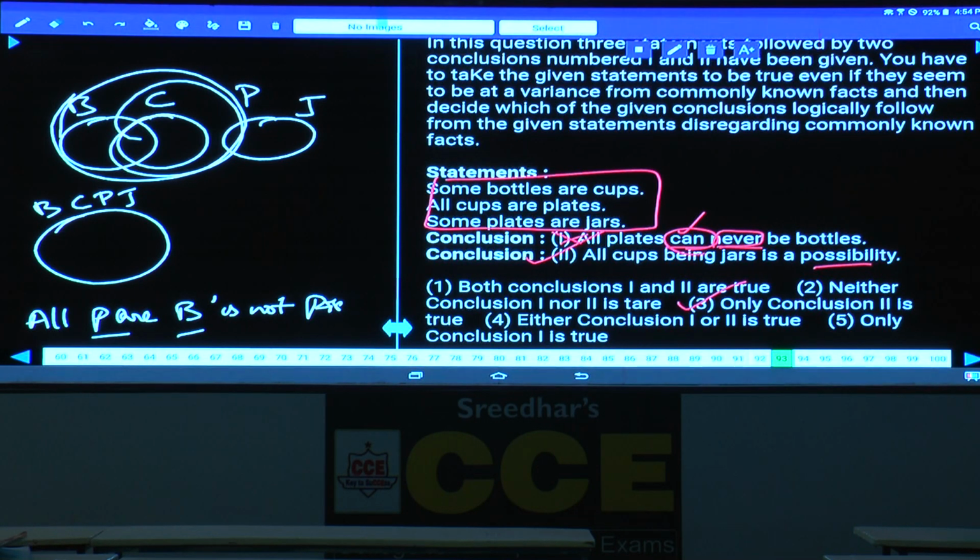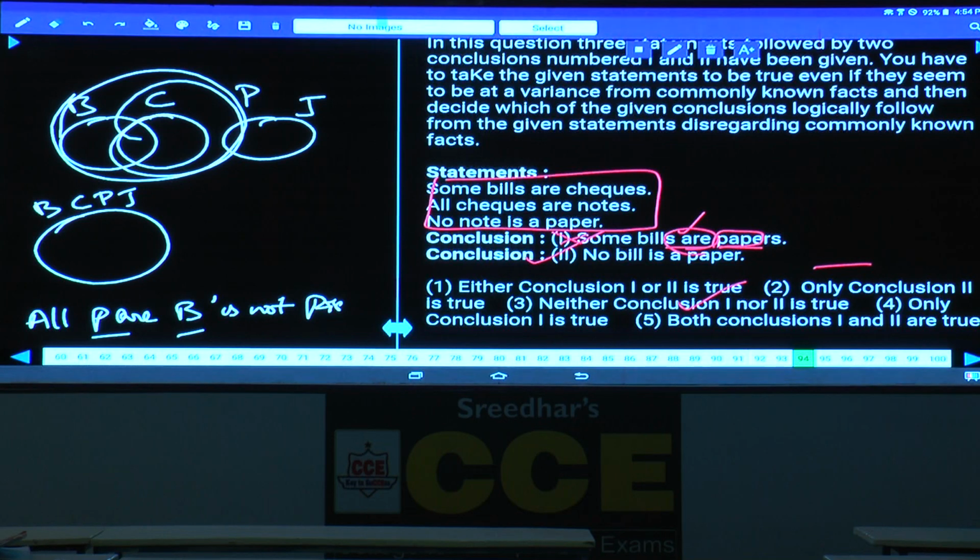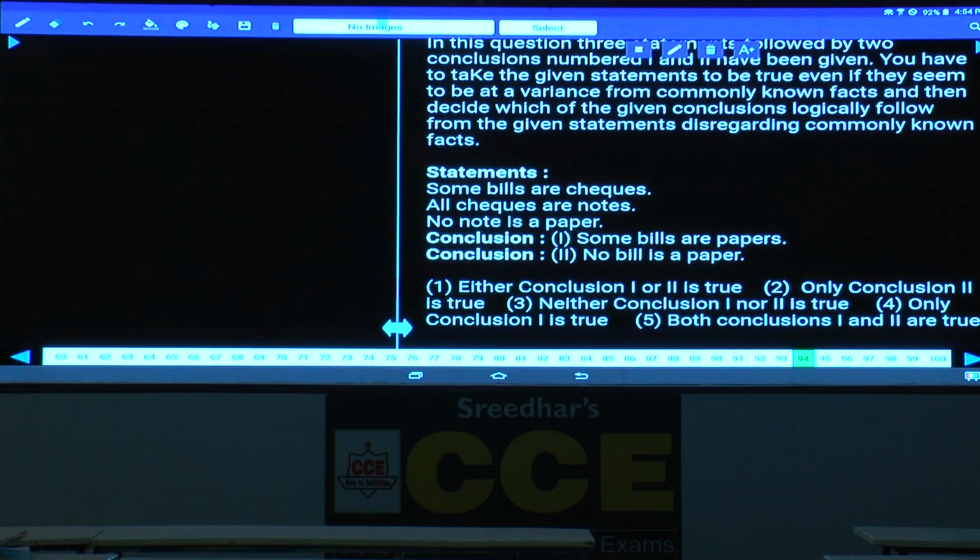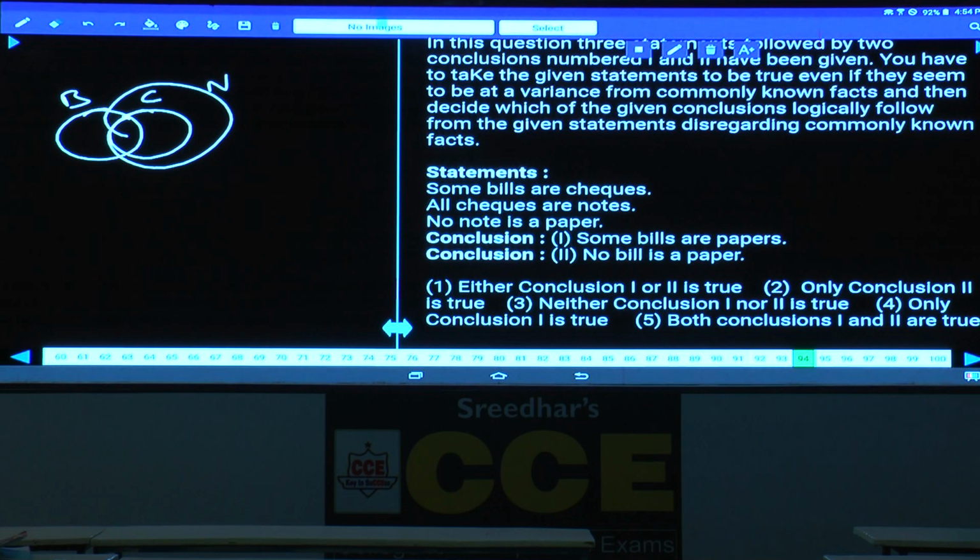Only 2, choice 3, that is about question number 93. Then coming to question number 94, some bills or checks. Some of the bills or checks can be written like this, bill and check. All checks are notes, and no note is a paper.